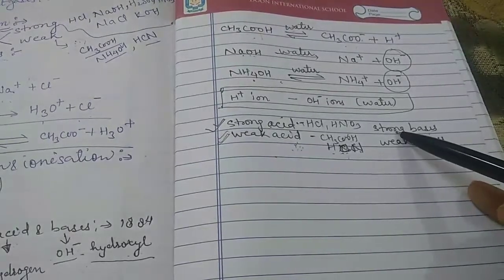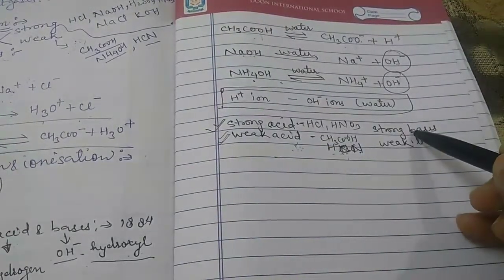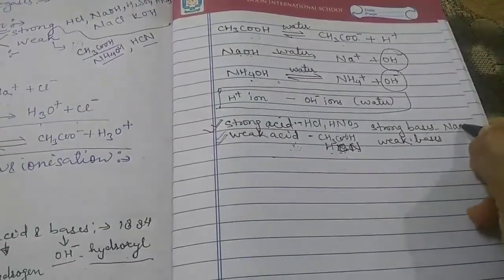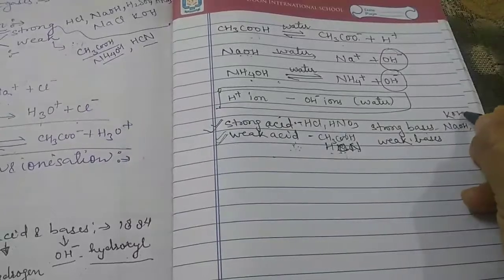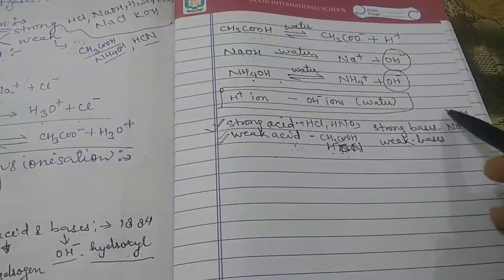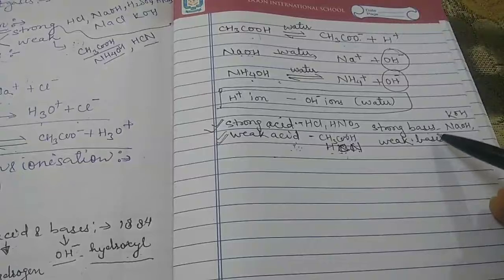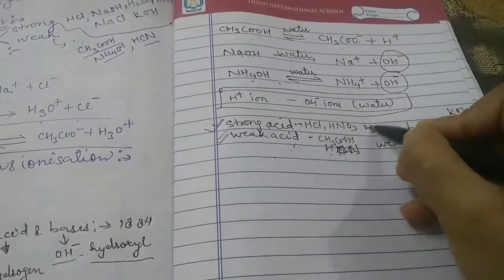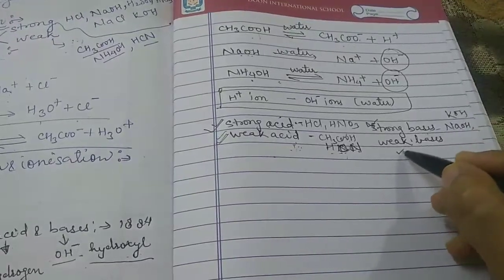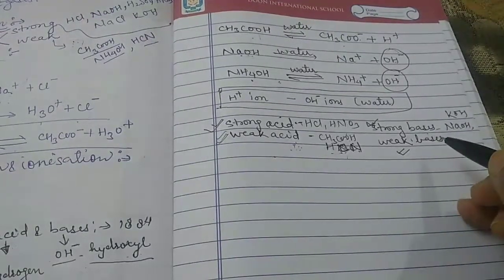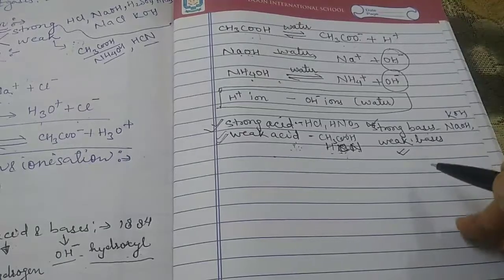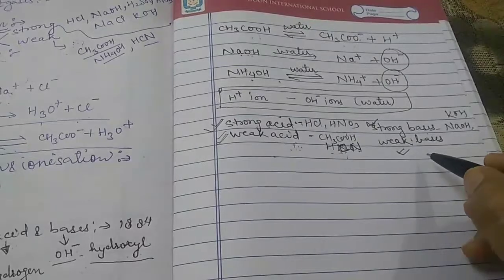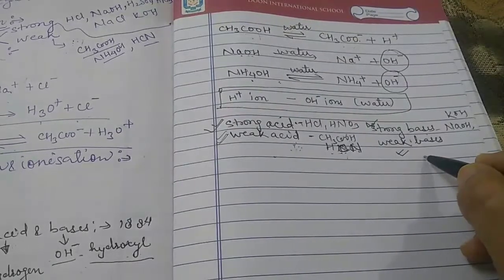Now similar to that, the first topic is the strong bases. Examples of strong bases are NaOH and potassium hydroxide, KOH, which are almost completely ionized in aqueous solution. The bases which are ionized only slightly in aqueous solution are known as weak bases.